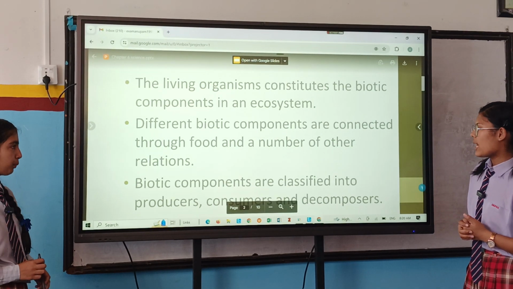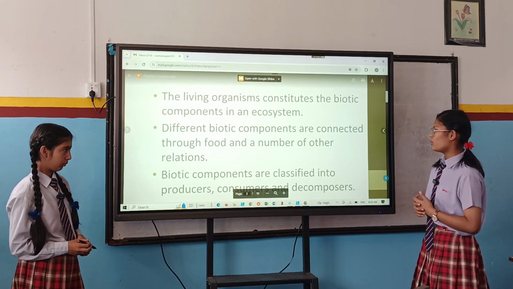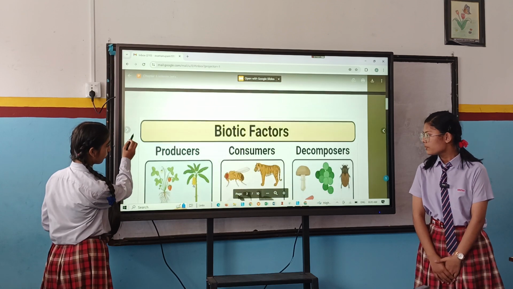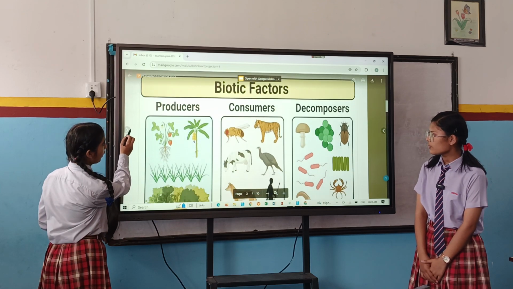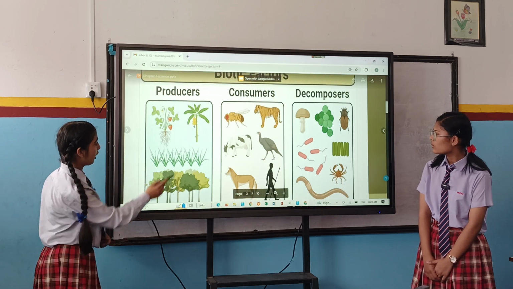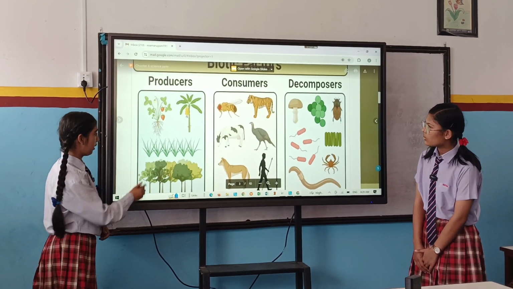And biotic components are also classified into three major types. They are producers, consumers, and decomposers. So here are the factors of biotic: producers, consumers, and decomposers. These are producers, these consumers, and those are decomposers.